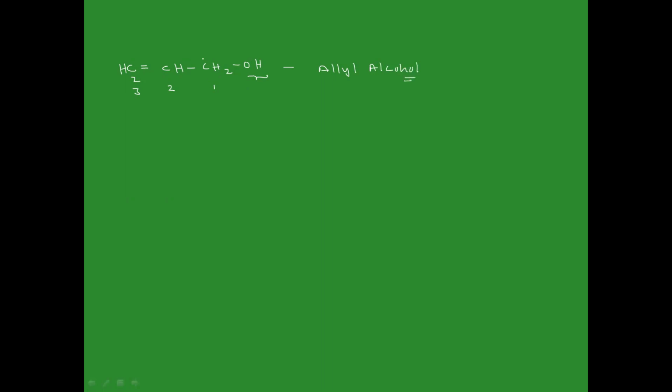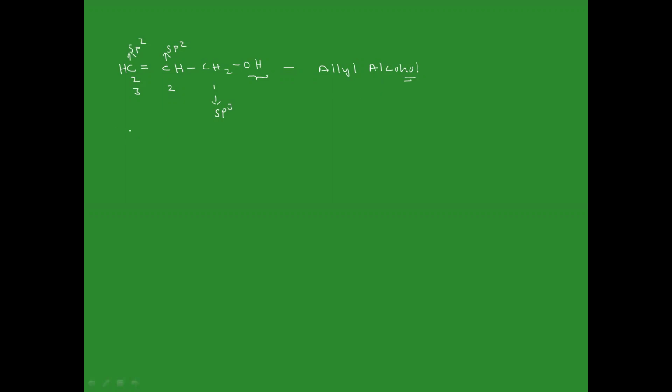So what is this allyl alcohol? The carbon which is linked to the functional group is linked with an sp2 hybridized carbon, which is again linked with an sp2 hybridized carbon. Such types of compounds are called allyl alcohol.